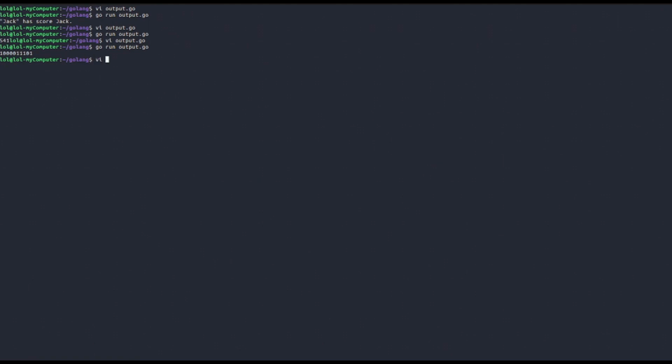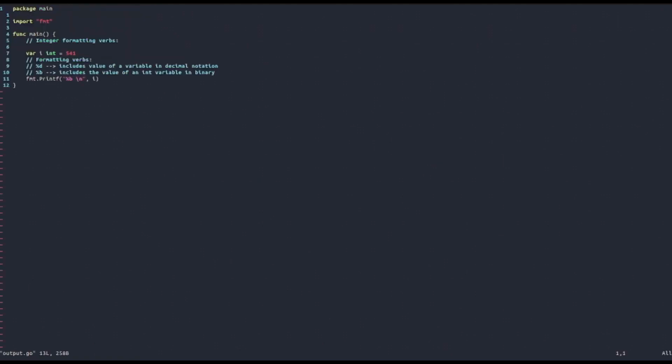And the result is 100000011101. And in fact, if you're familiar with binary notation, you can try and calculate that the two numbers actually match. You just have to raise 2 to the power of the place each digit is in that string, multiply it by the digit, and then sum all of them.